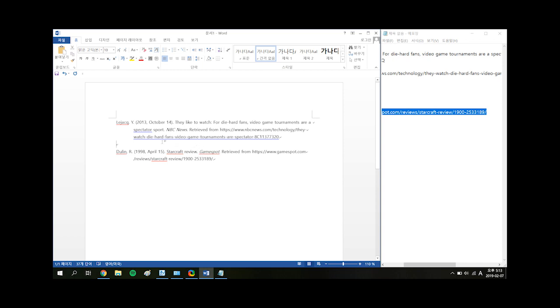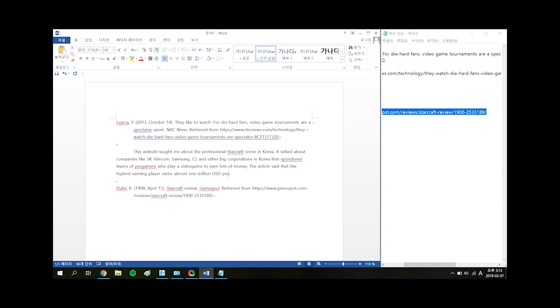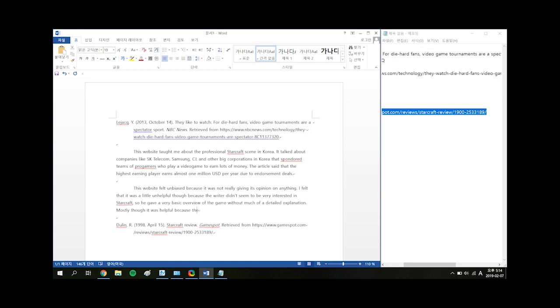And you'll want to put at least two lines in between them. And so now it's time to use your annotation. And so skip one line below your first citation and start writing a paragraph. This first paragraph will be three to four sentences, and during it you'll describe the source. Tell me what the source was about. When you're done with that, skip a line and write the next paragraph, which is three to four sentences about the quality of the source. Was it helpful? Was it unbiased? And explain how and why you think so.